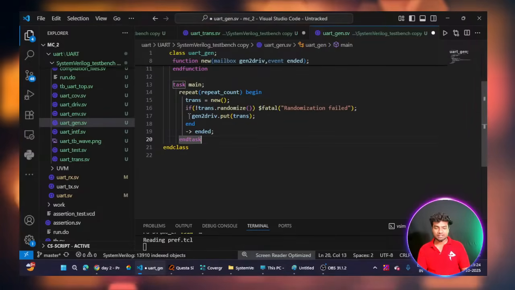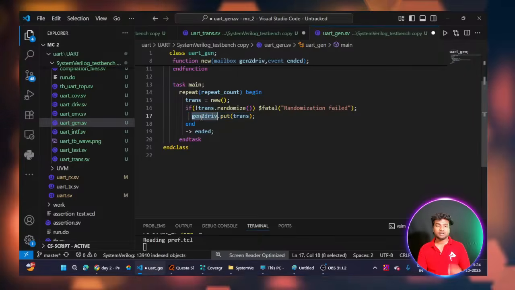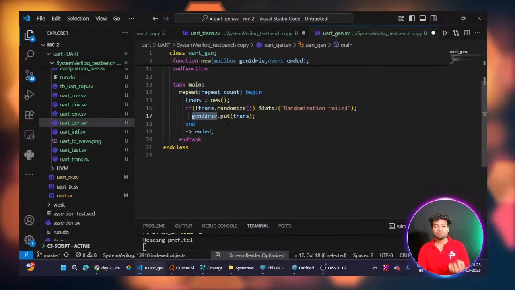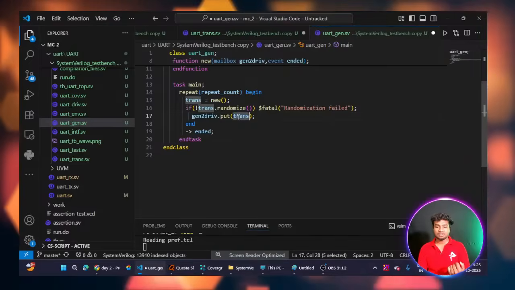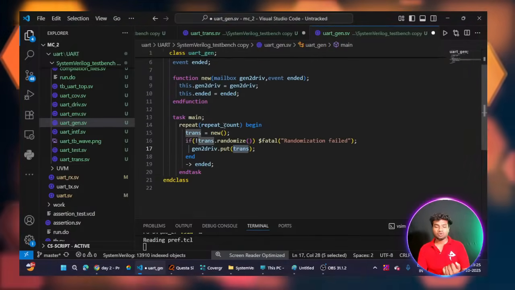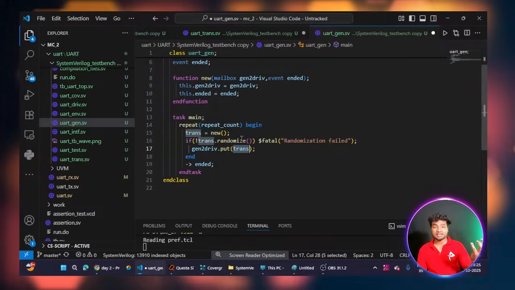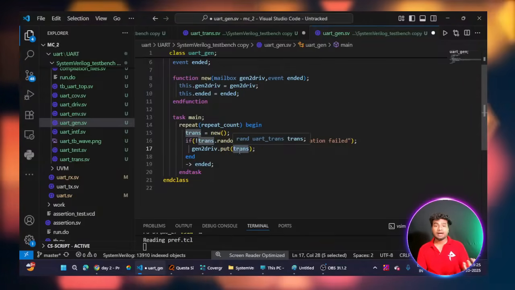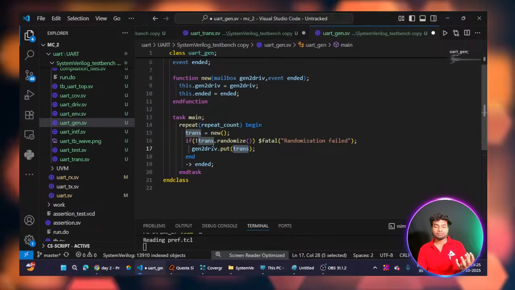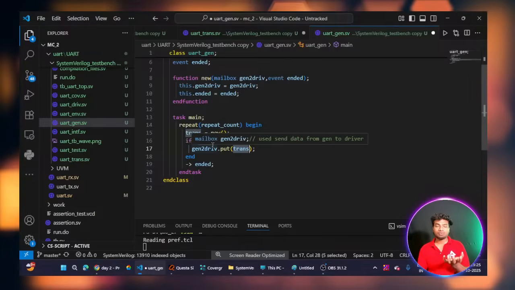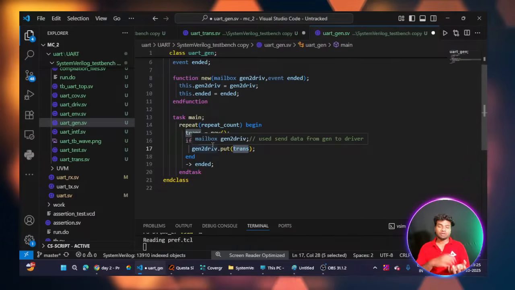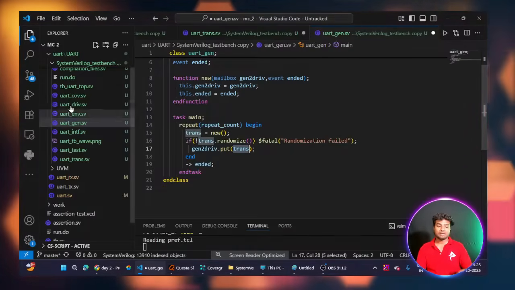Then you can see here, generated to driver is my mailbox name, and I am putting some data into it. What I am putting is trans, which is the UART transaction class handle name. Here I am randomizing the transaction class, and after randomization I am putting it into my mailbox, the generator to driver mailbox. So I put the randomized transaction class into the mailbox, and in the driver I will receive it.